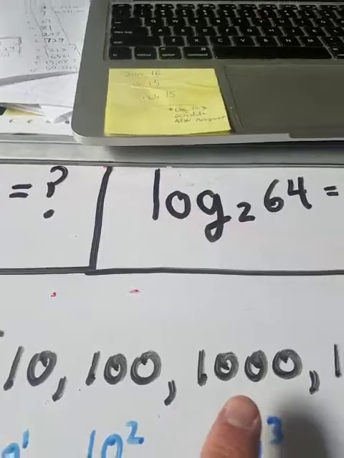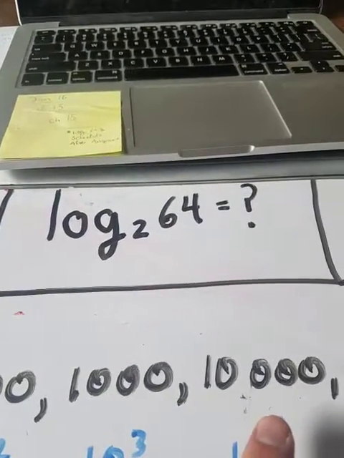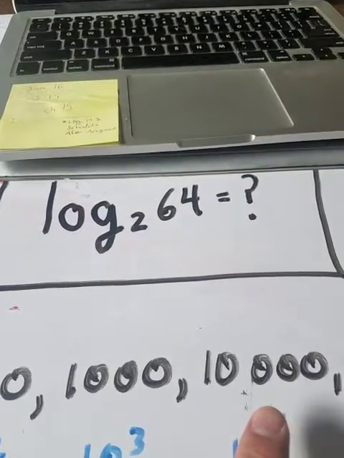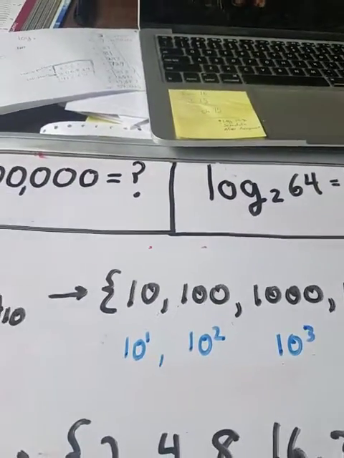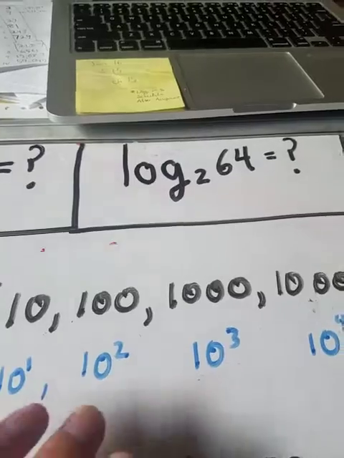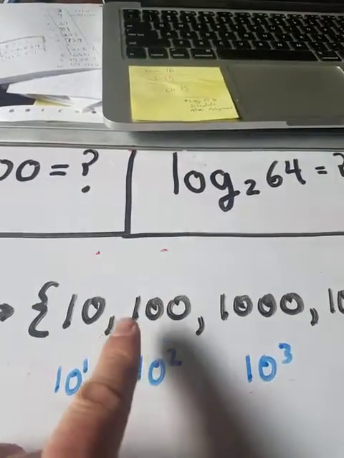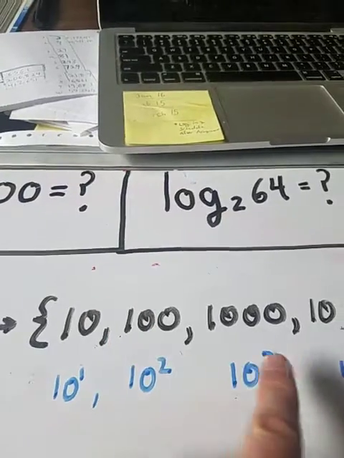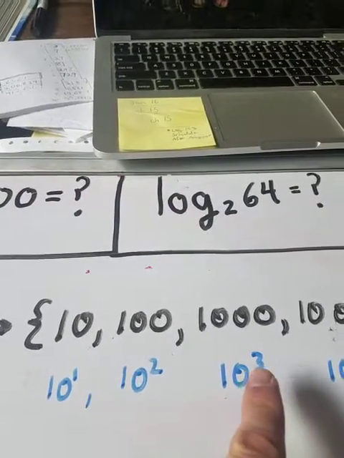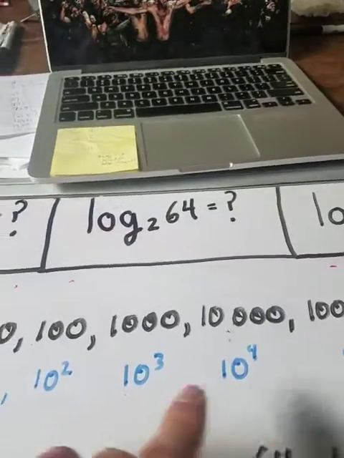The third number is 1,000. And the next number is 10,000. Now, one thing that's interesting about this list is that if you multiply any number in the list with a number that's also in the list, the answer will be in the list.